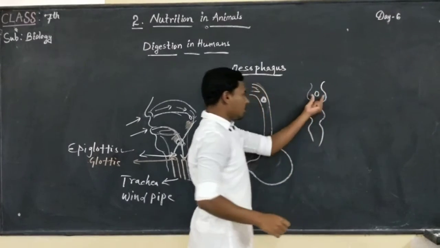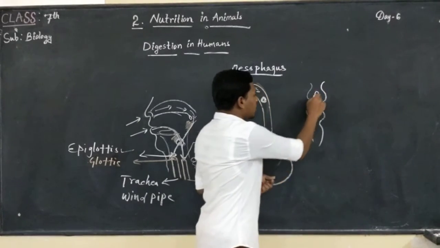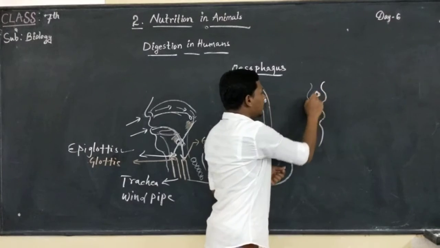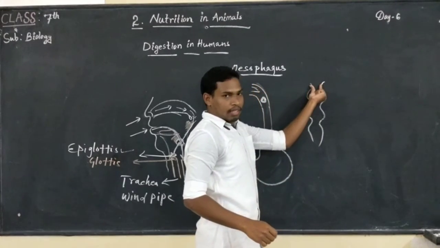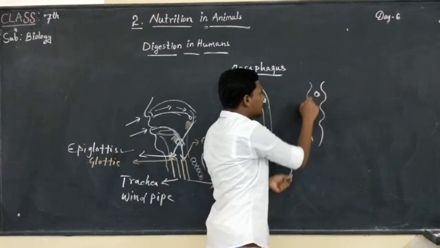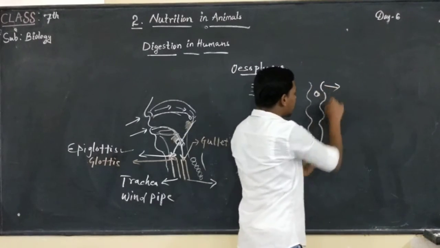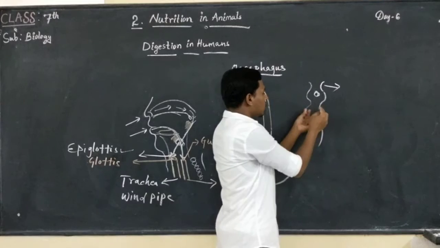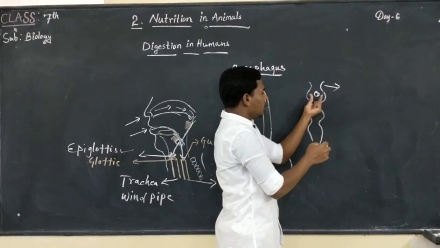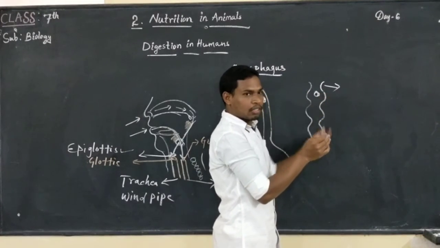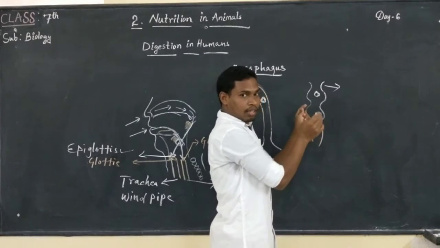Here the food is present, and the upper part, you can see, is contracting. When it contracts, the food is pushed down, and the relaxed part of the esophagus receives the food.